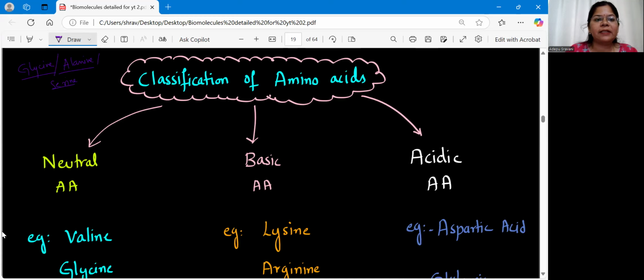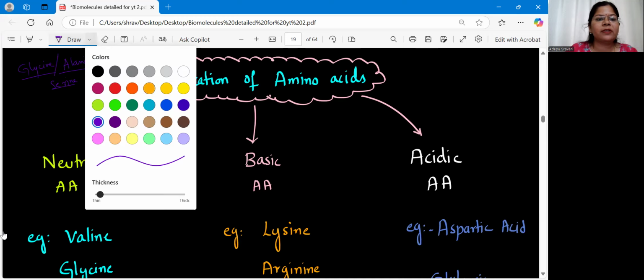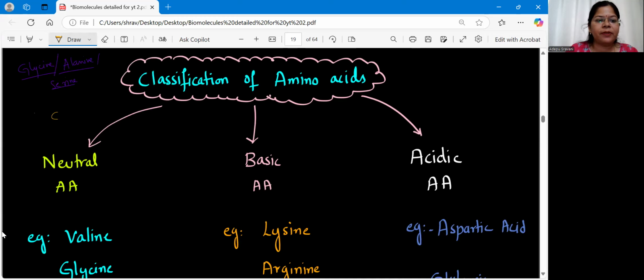So glycine, alanine, serine structure, if you see, what are the structures here? We have carbon to which COOH is attached. Again, amine group is attached, hydrogen. And in the variable group, we can have hydrogen if it is glycine, or it is methyl, it is alanine, or it can be CH2OH if it is serine. That means we don't have any acidic or basic group in the variable group, isn't it?